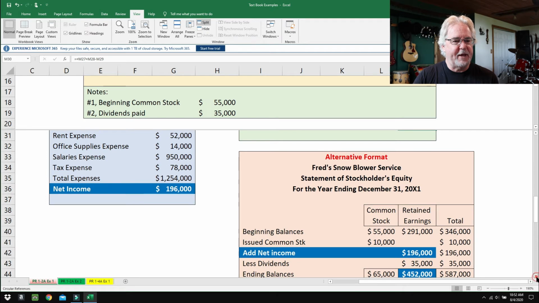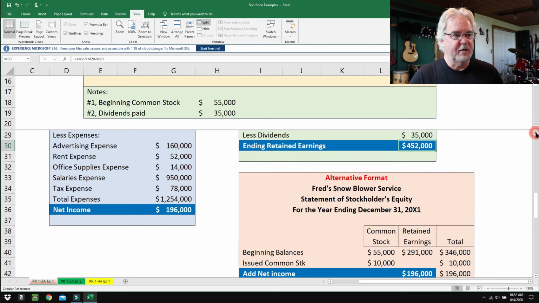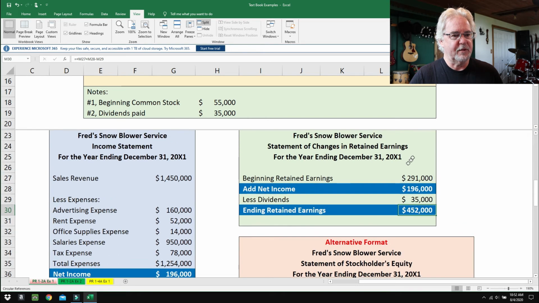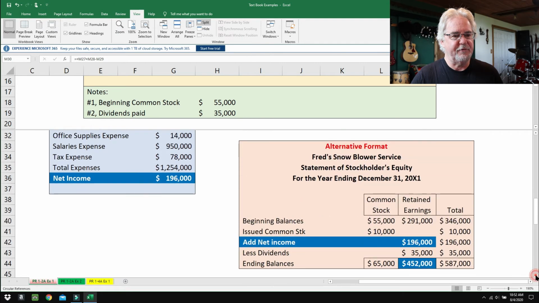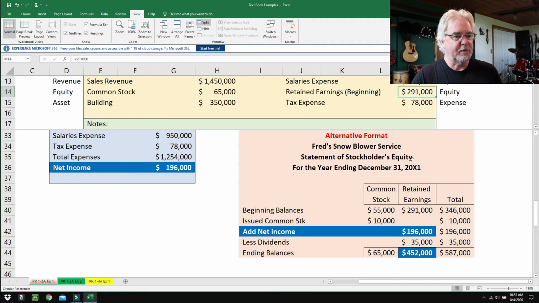So here's the alternative format. Now it looks kind of confusing and it looks scary and everything, but it isn't. In fact, we already know how to do half of it. This retained earnings column right here, we already know how to do it. In fact, if you take the numbers off of what we did originally, right here, and just transfer them down to this pink statement, this alternative format, we have the same thing. So let's check it out. Let's look at this retained earnings column. Beginning balance, 291. Again, that came right off the chart. There it is, 291. Add the net income. That came from, like the river, off the net income, off the income statement.